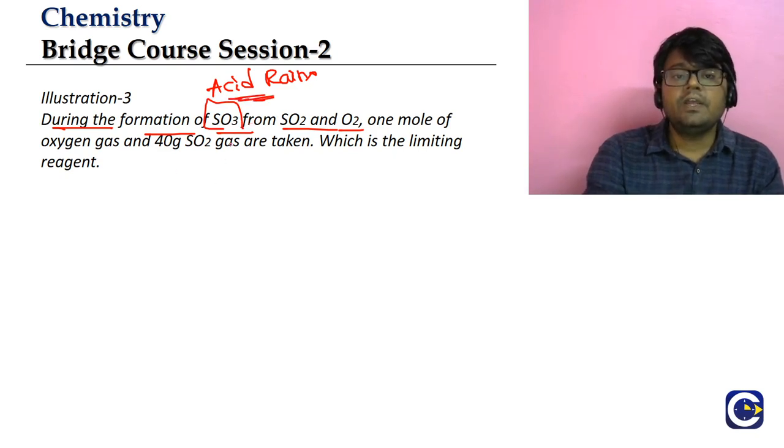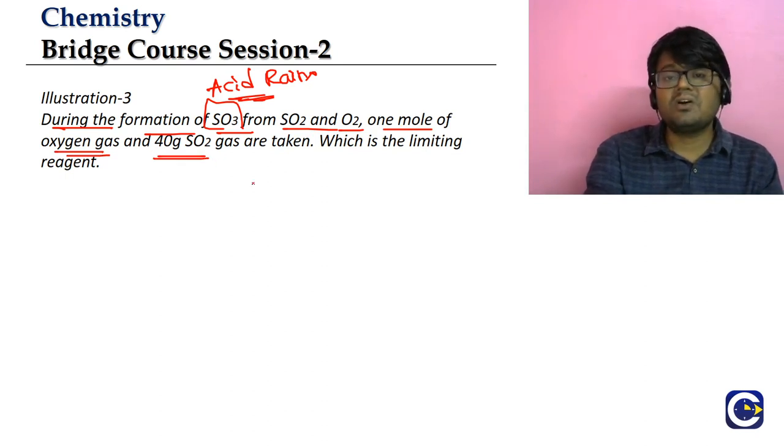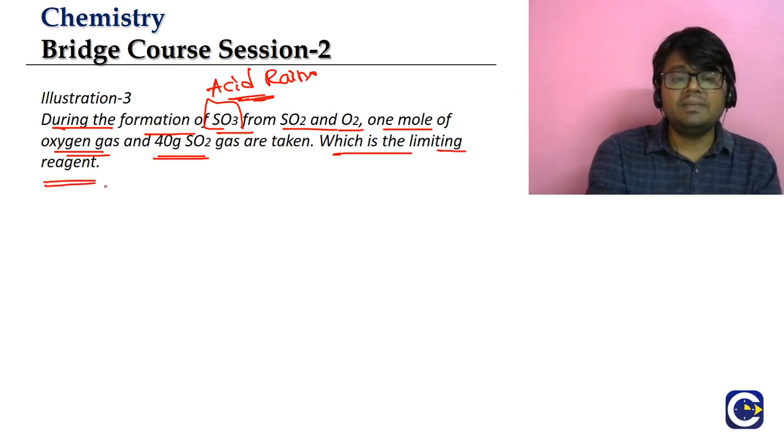So anyway, during the formation of SO3 from SO2 and O2, 1 mole of oxygen gas and 40 grams of SO2. Okay, this is interesting. Why? Because they are not giving the amounts both in mass. They are giving one in terms of mole, one in terms of mass. They are giving what? 1 mole of oxygen and 40 grams of SO2 gas are taken. Which is the limiting reagent? We have to tell what is the limiting reagent.